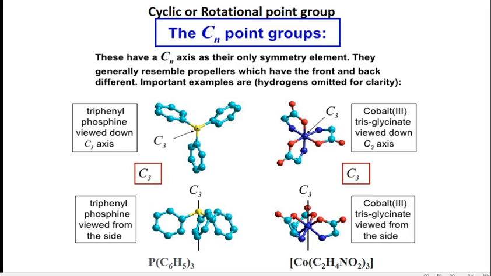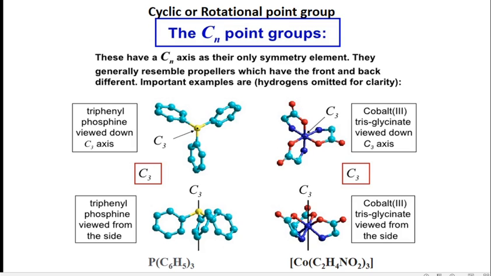If you view the molecule from the top, it has only the C3 proper axis of rotation and all other symmetry operations are absent, so one can assign the point group as C3.